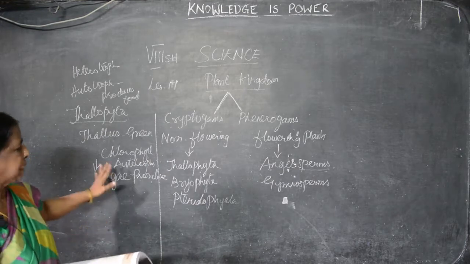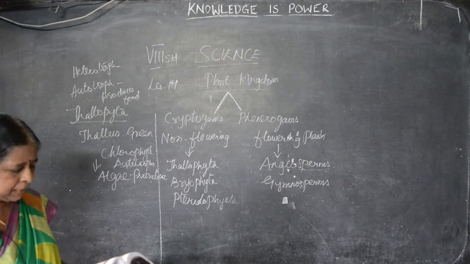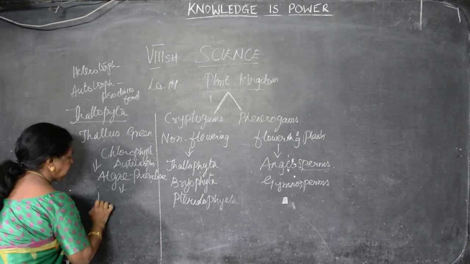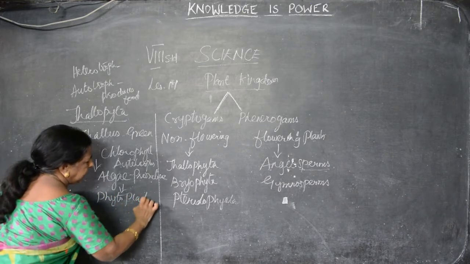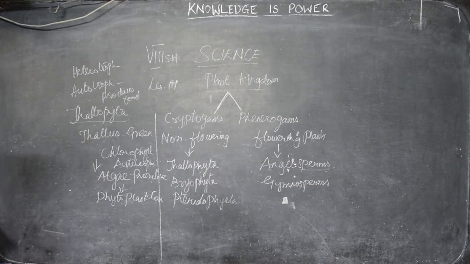So the plant body, I said, that is thallus. Some of the algae are phytoplankton, very small. They can be the food for the lower organisms. They are very primitive.